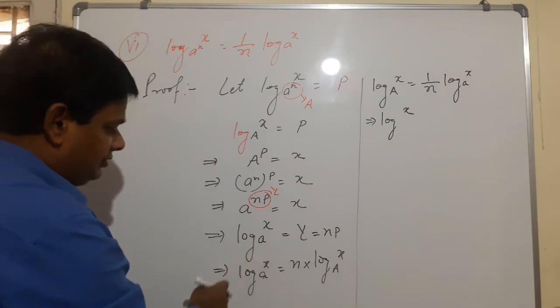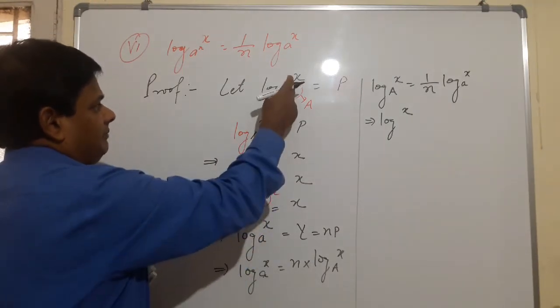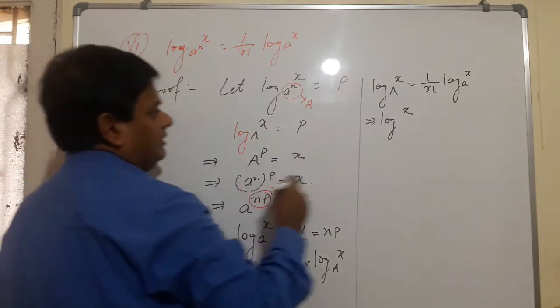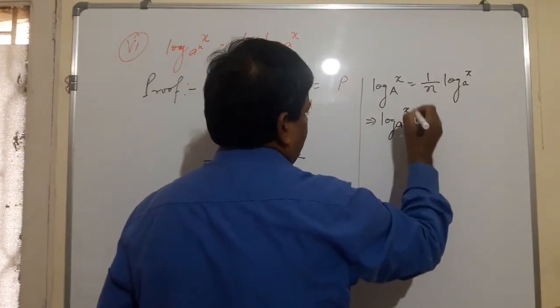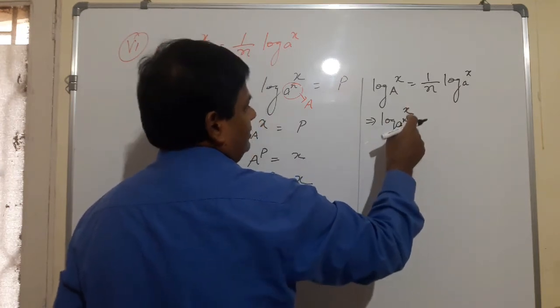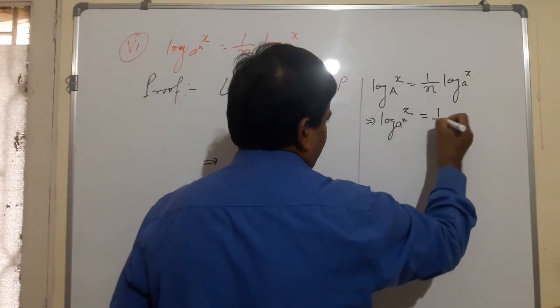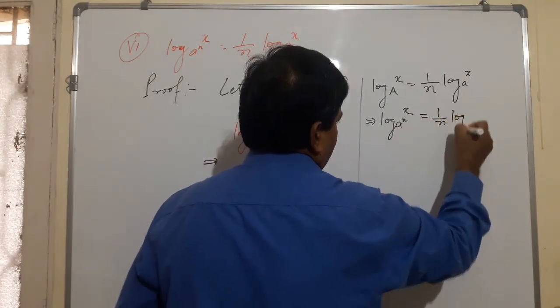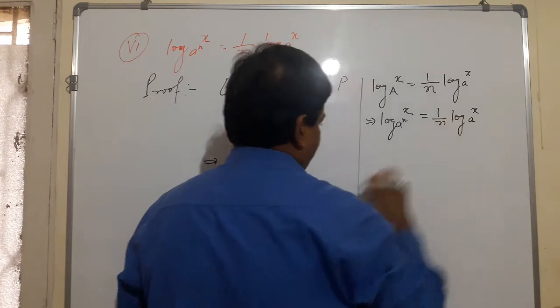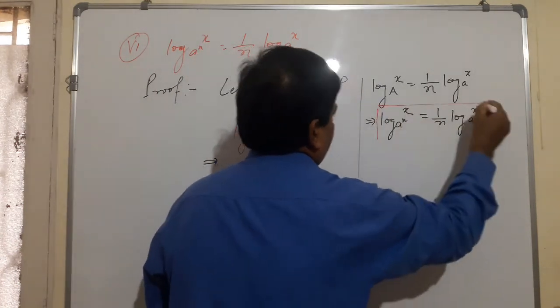Capital A is a raised to the power n. So a raised to the power n. Here you will read like this: log x to the base a raised to the power n equals 1 by n log x to the base a. This is the formula.